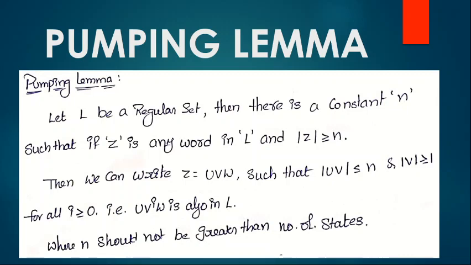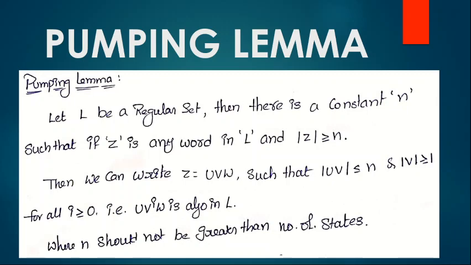Whenever z is accepted by the given language, as per pumping lemma, z equals u v power i w is also accepted by that language. When the language satisfies these two conditions, z equals u v w and z equals u v power i w both being accepted by the language, only then can we say that the language is a regular language. There are also several conditions for generating that string.